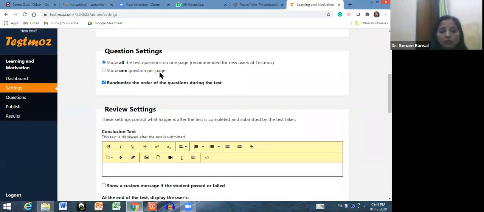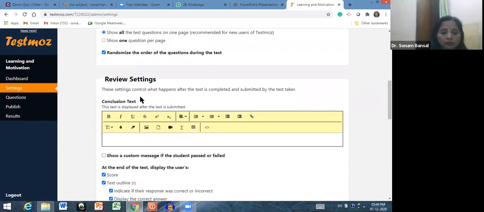From here you can do the question settings. If I want all the questions displayed at one time, then click here. And if you want to randomize the order of the questions during the test, yes, I want to randomize the question order, then click on randomize the order of the questions during that particular test. Okay, then review the test. The settings control what happens after the test is completed.